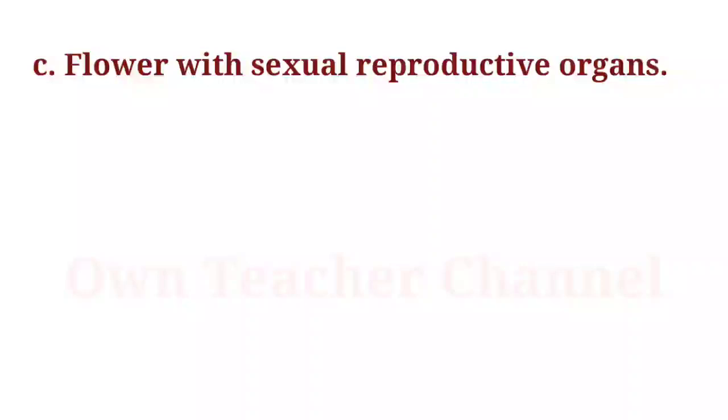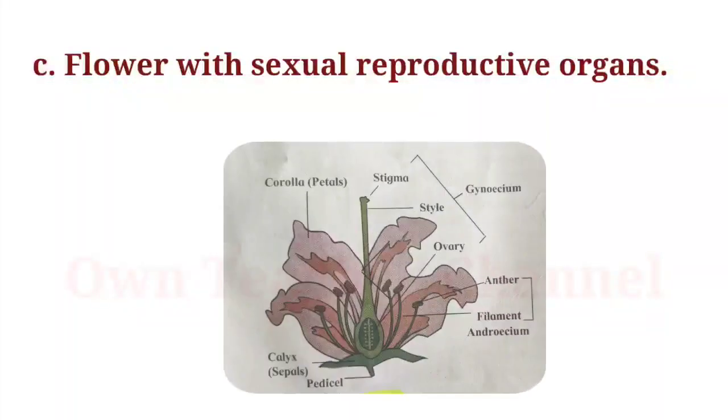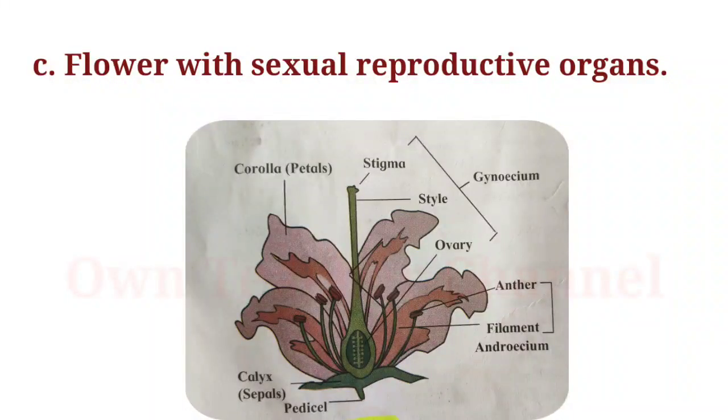Flower with sexual reproductive organs. A flower is the structural unit of sexual reproduction in plants. It consists of 4 floral whorls: sepals, corolla, androecium and gynoecium, arranged in sequence from outside to inside. Androecium and gynoecium are called essential whorls.